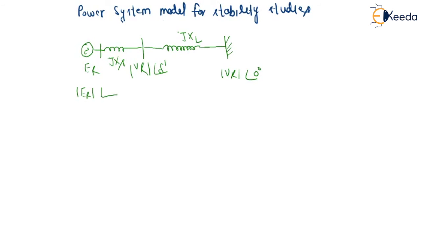Now if we write the power transfer in between these, PE we can write in two ways. PE will be equal to ER into VR upon, what we are measuring from here to the receiving end. So we must take the angle difference between these two buses. The angle difference between these two buses is delta minus 0. So delta minus 0 means I can write sine of delta, and below this we have to consider the impedance XL plus XS.